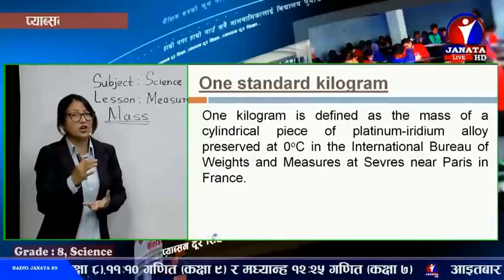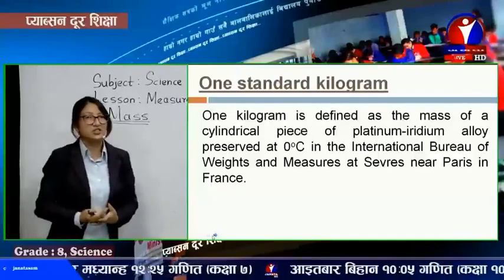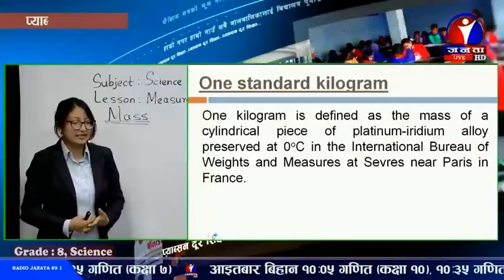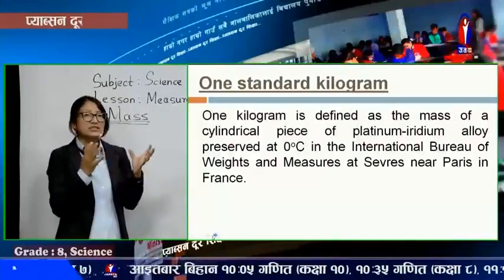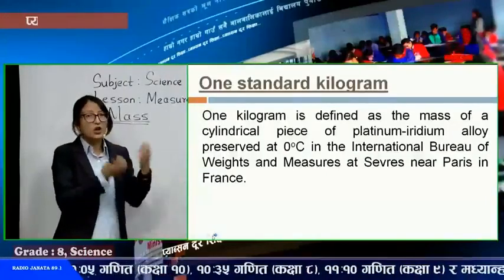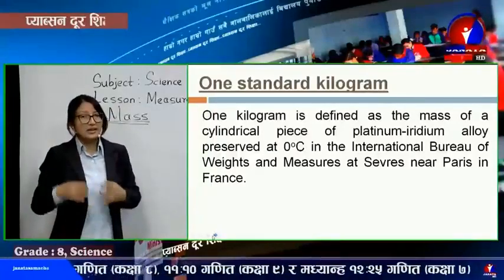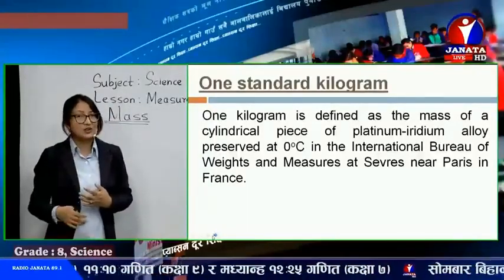It's been preserved in the International Bureau of Weights and Measures in Sèvres near Paris in France. That 1 standard kilogram is preserved there. And taking reference to that, other 1 standard kilograms are made by different countries, and that is then followed in each and every place.